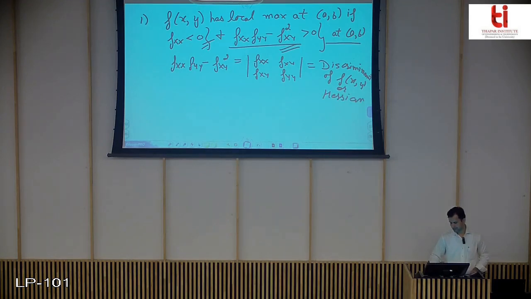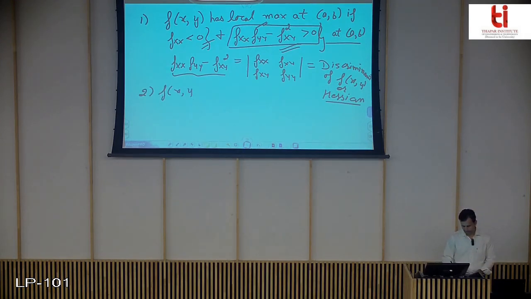It is also called the Hessian function or discriminant of f(x, y), or Hessian. So whenever we are doing the question, we first locate the discriminant, the Hessian.